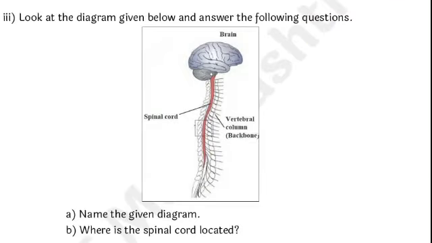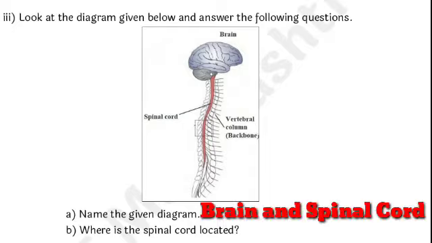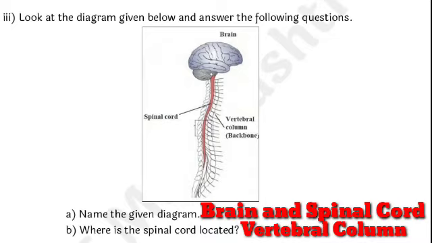Let us see question 3. Look at the diagram given below and answer the following questions. In the diagram, they had given us a brain, spinal cord, and vertebral column, which is also known as the backbone. Question A. Name the given diagram. The name of the diagram is brain and spinal cord. And B. Where is the spinal cord located? The spinal cord is located in the vertebral column or backbone.